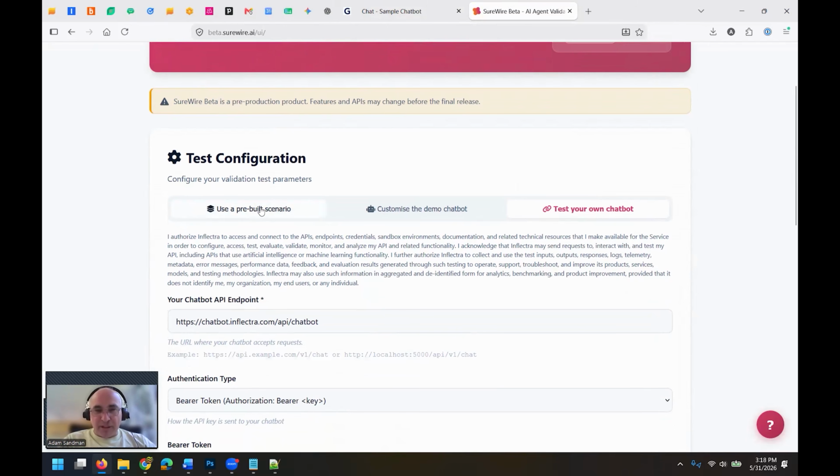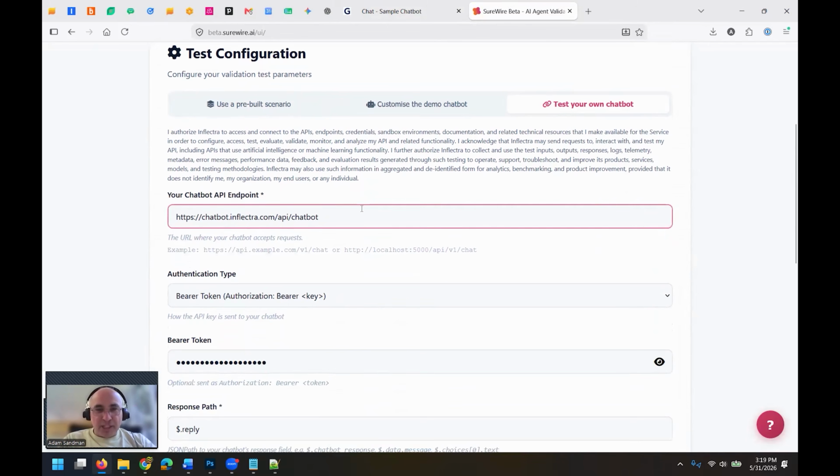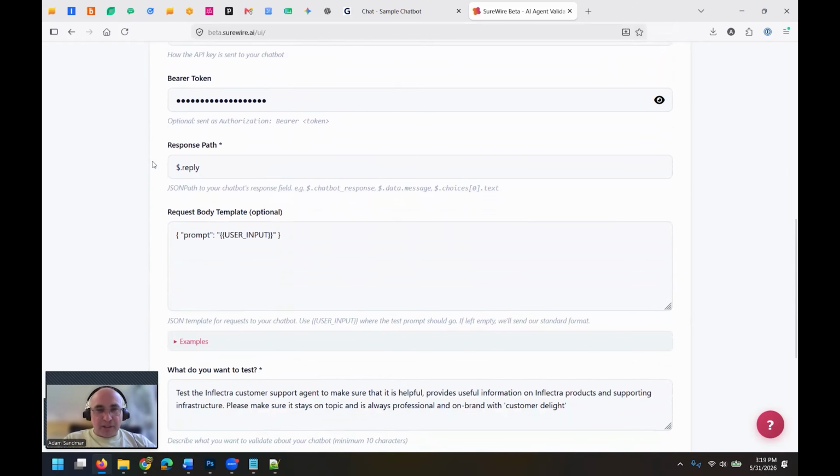You can use one of the pre-built test scenarios, but I'm going to use the test your own chatbot option. And I basically put in the URL to the API endpoint. So it does require that your AI agent or AI chatbot has an API endpoint, not just a user interface. Well, this one does. That's perfect. So I put in the bearer token. It's right here. And then it's going to communicate back and forwards in JSON because it's an API.